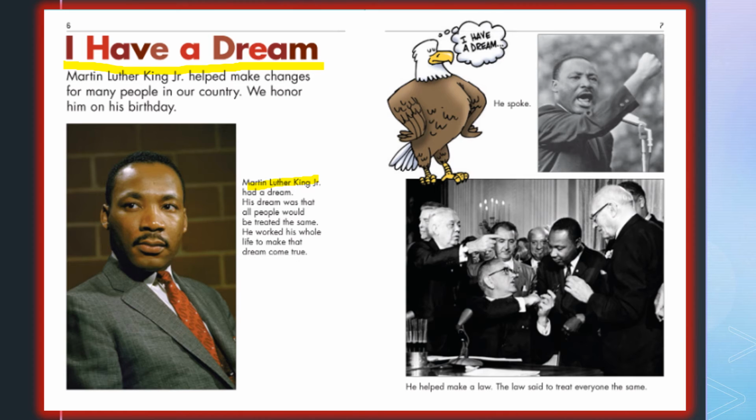Remember, he fought with what? With his words, that's right. He helped make a law, and that law said that everyone had to be treated the same. Another thing that he did was he won something very, very important with all the work that he did, something called the Nobel Peace Prize. You have to be incredible. Not everybody gets this. You have to be very special and do something extremely special to get the Nobel Peace Prize. So let's move on to the next page, and we will take out our Martin Luther King worksheet and move on to that.